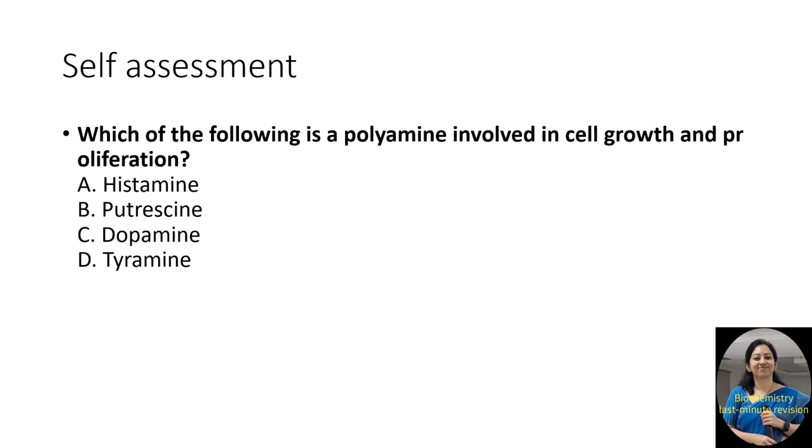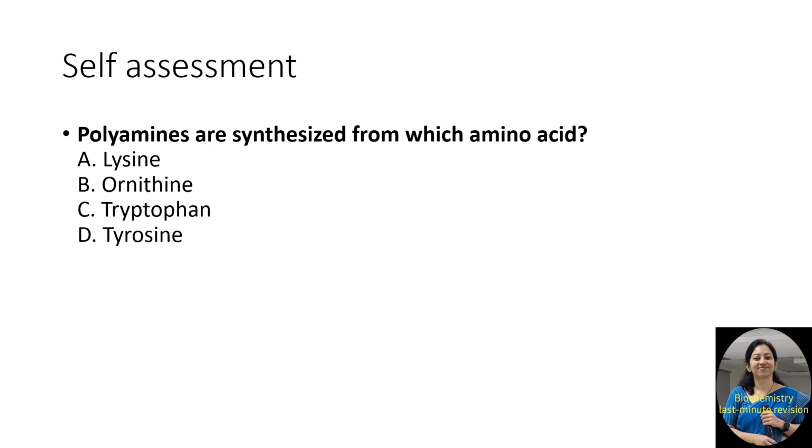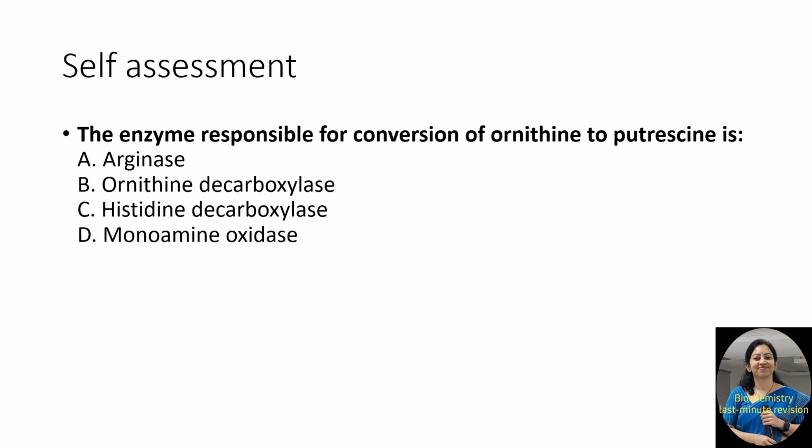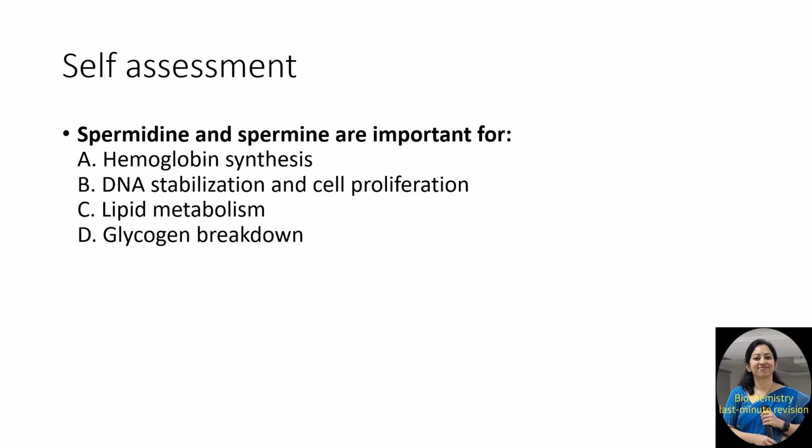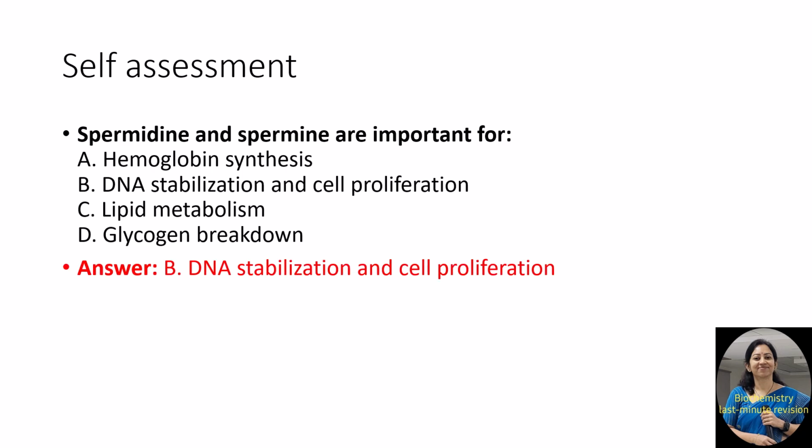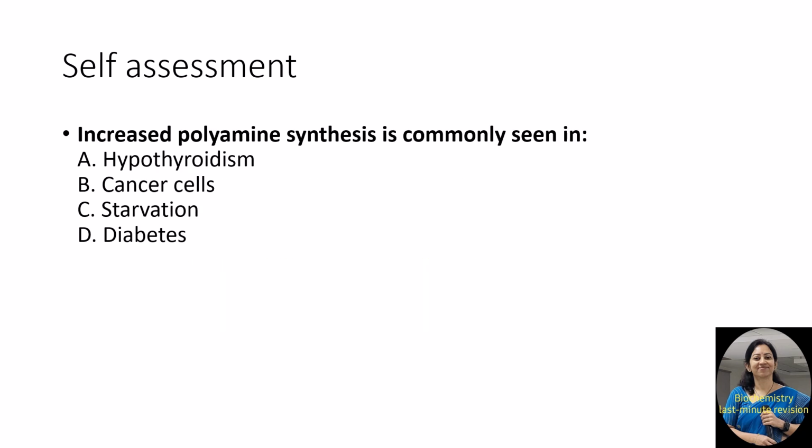Time for assessment. Which of the following is a polyamine involved in cell growth and proliferation? Answer is putrescine, which is a primary polyamine. Polyamines are synthesized from which amino acid? Answer is ornithine. Ornithine comes from the urea cycle. The enzyme responsible for conversion of ornithine to putrescine is ornithine decarboxylase. Spermidine and spermine are important for, answer is DNA stabilization and cell proliferation. Increased polyamine synthesis is commonly seen in cancer cells, but it is non-specific.